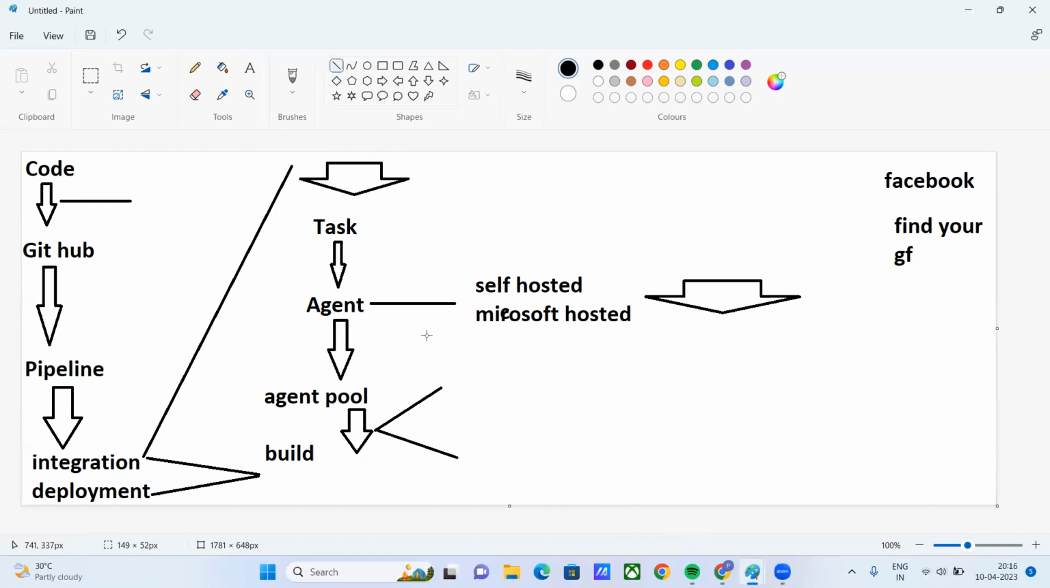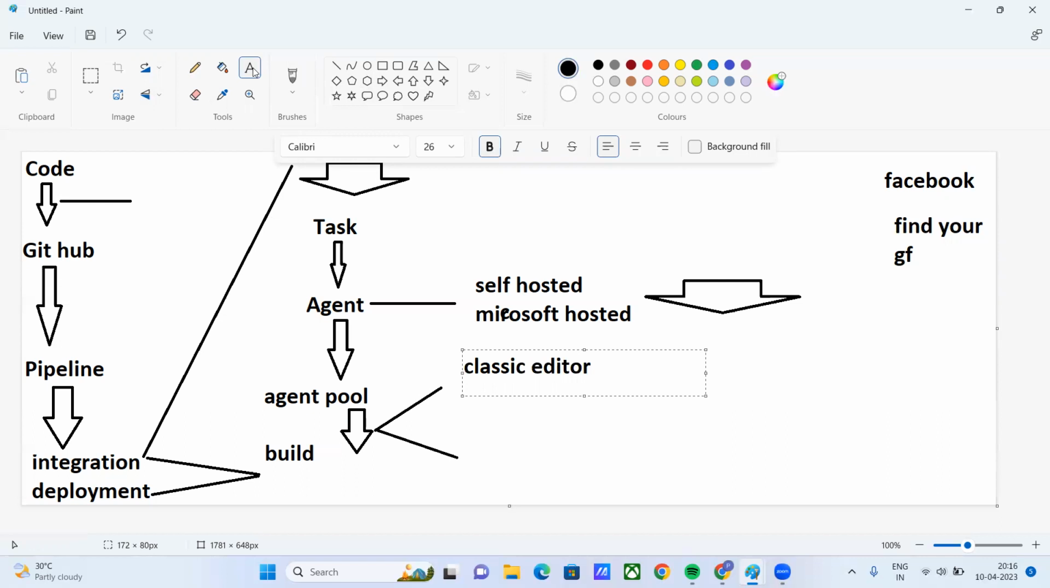So see, this is the thing. Okay, agent pool. We are going to use two ways. One is the classic editor. Now you guys remember, with the classic editor we are going to use an editor, right? Another way is using YAML scripting. This is very, very important.